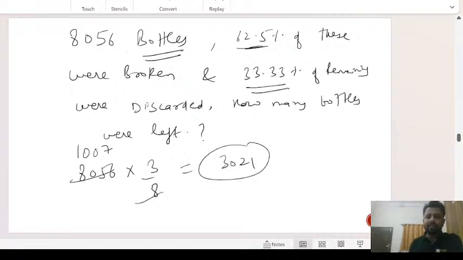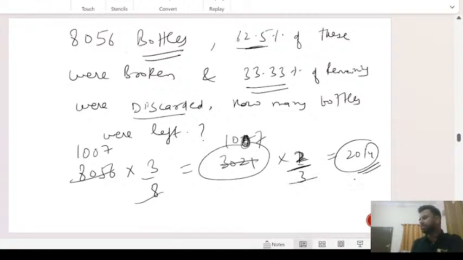And they said 33.33% of remaining were discarded. 33.3% is 1 by 3. These were discarded, so remaining were 2 by 3. You can easily solve this. This is 1, 0, 7, 1, 0, 0, 7. Okay? So 1007 into 2, 2014. This is the answer. Is that clear?